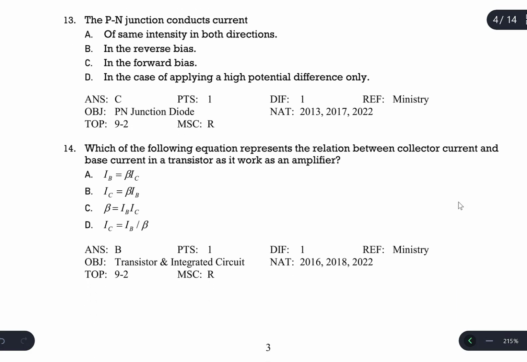Question number 13. The PN junction conducts current. A PN junction is a diode. A diode allows electric current only in one direction if the diode is forward biased. This was a 3 times asked ministry question.